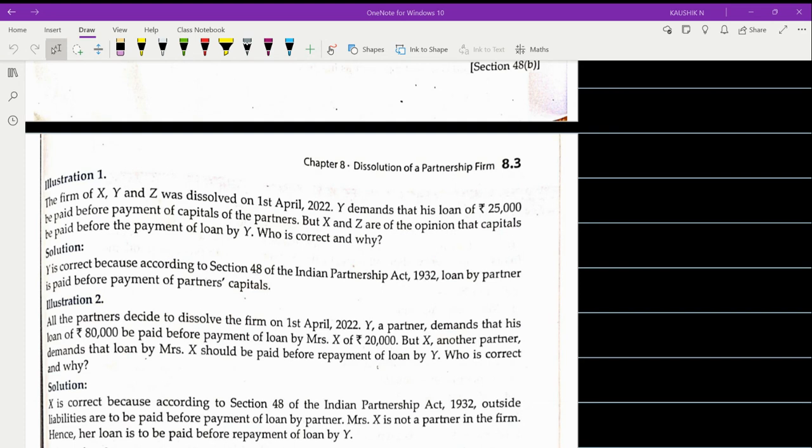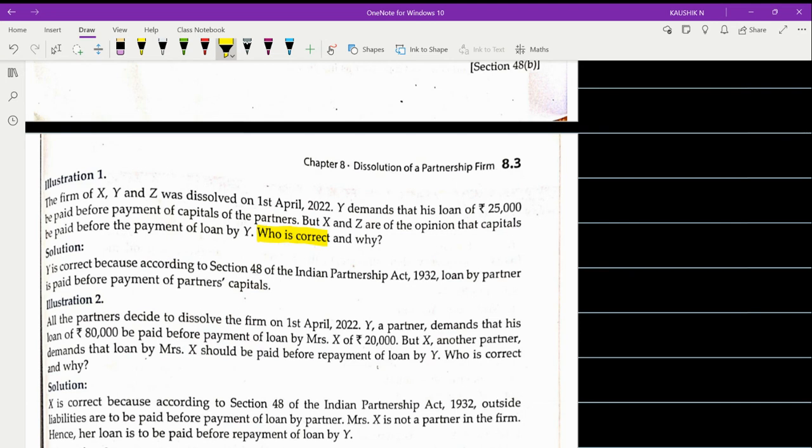Just remember these problems are basically one mark problems, and when you attempt such problems you have to quote some sections or give some justification. When they ask who is correct, you have to give the reason who is correct along with the justification.